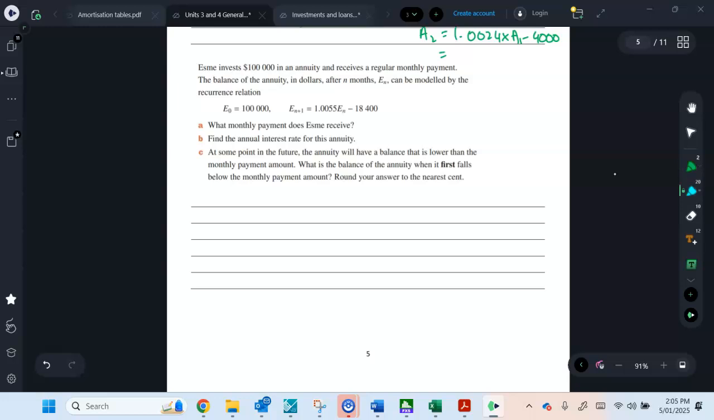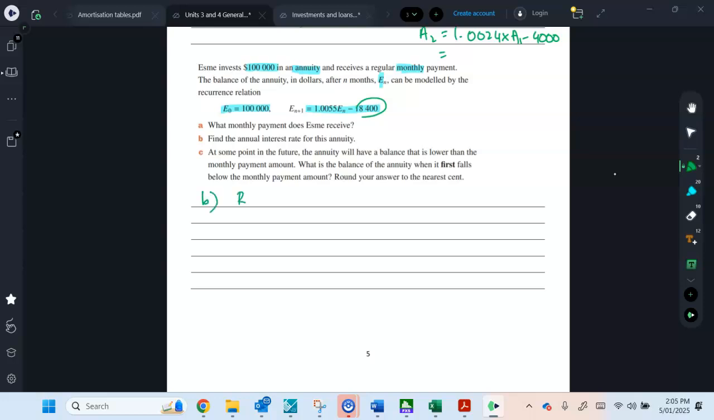Esme invests $100,000 into an annuity and receives regular monthly payments. The balance of the annuity in dollars after n months, so this time we're using the letter E for probably Esme, and we've got the recurrence relation. So investing $100,000 and she's receiving $18,400, right, which is question A. So there's your answer for question A, $18,400. Find the annual interest rate.